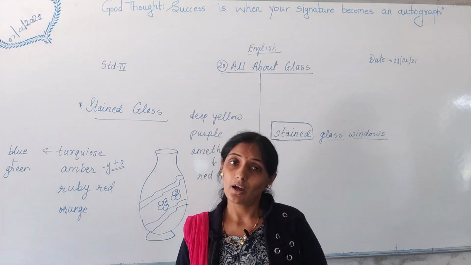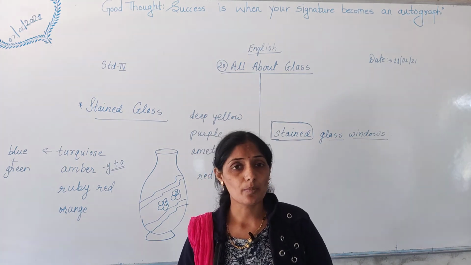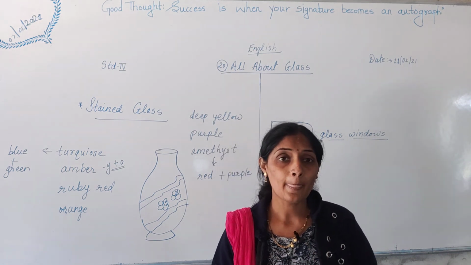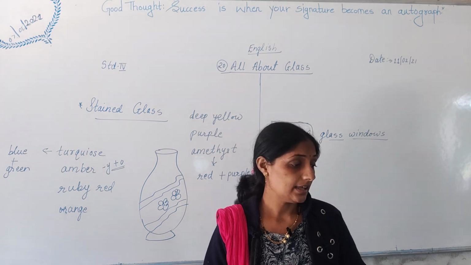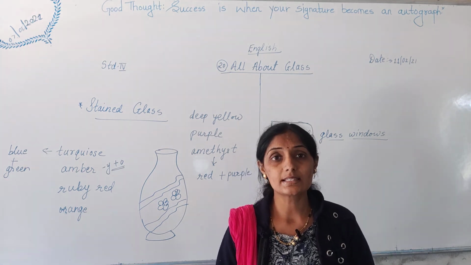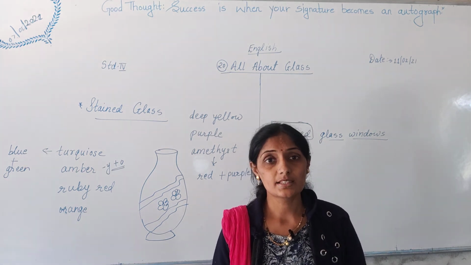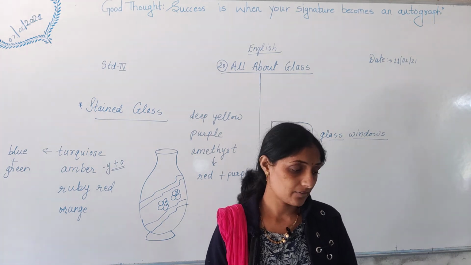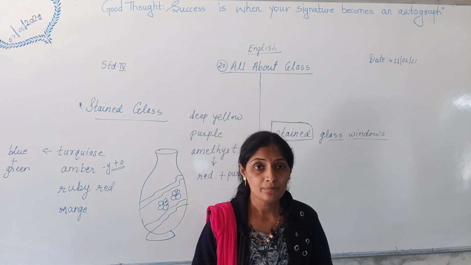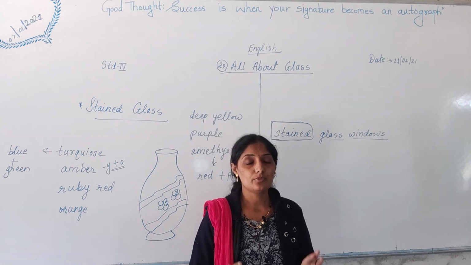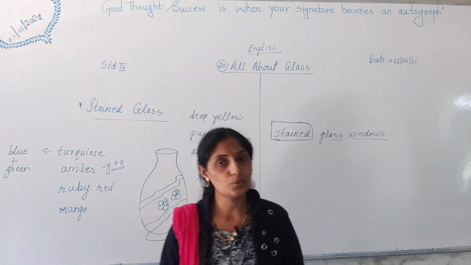Understood? Have you understood the lesson? Have you understood the properties of glass? How glass is made? How glass is shaped? Then we studied today how glass is recycled. 100% of glass is recycled. In this way we have completed the lesson. Tomorrow we are going to complete the question answers of the lesson. Okay. I think you have understood the lesson. If you have any doubts, you can ask me. Thank you and have a nice day.